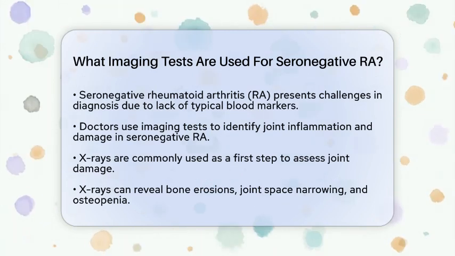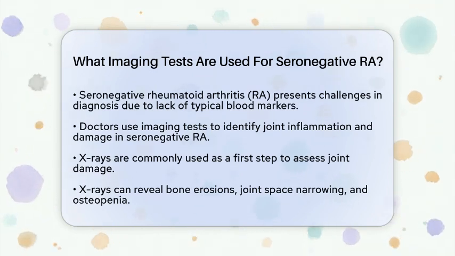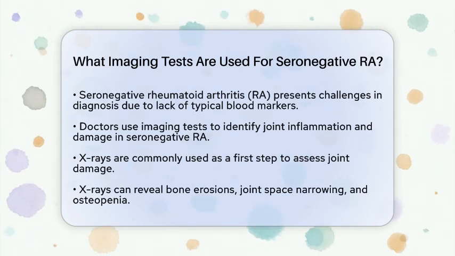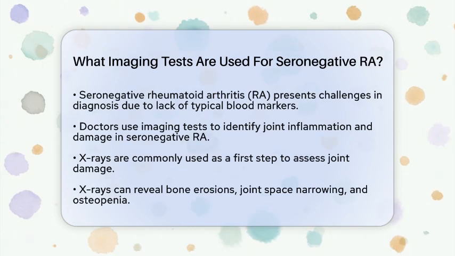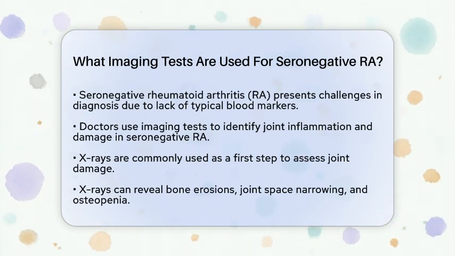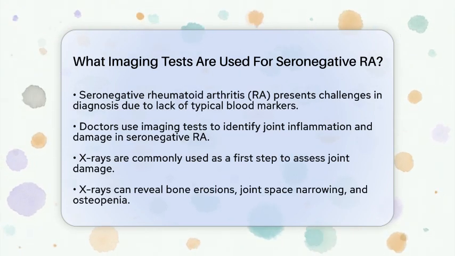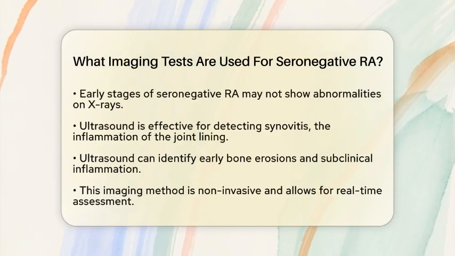They help identify issues like bone erosions, joint space narrowing, and osteopenia, which is a softening of the bones near inflamed joints. However, it's important to note that X-rays may not show any abnormalities in the early stages of seronegative RA. They are more effective for tracking how the disease progresses over time rather than for early diagnosis.